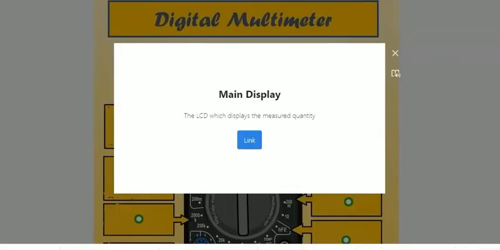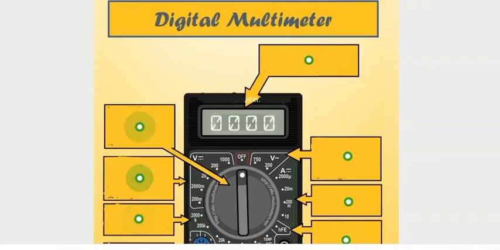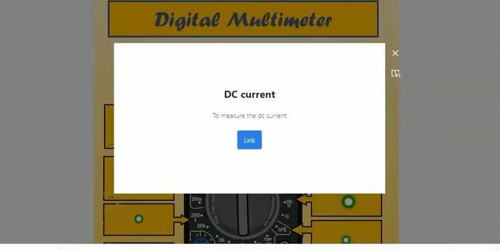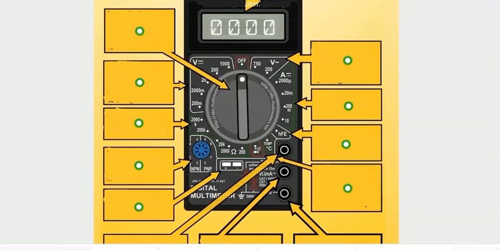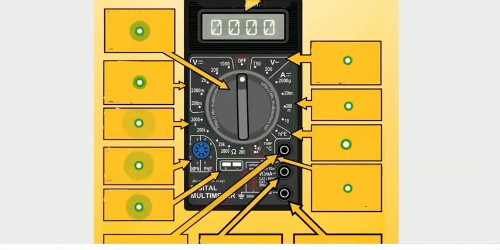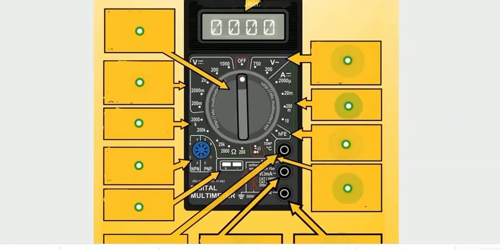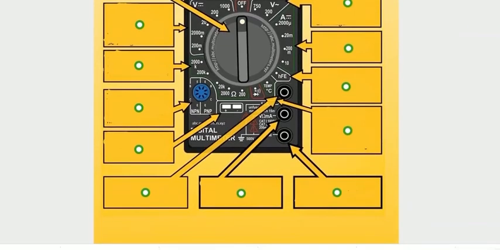Okay, let's continue. So the second part is AC voltage measurement. Adjust it to the desired scale for measuring AC voltage. DC current to measure DC current. Next one, hFE. Rotate the knob towards hFE while testing transistors. So temperature. Connect the thermistor to the temperature jack and set the knob to Celsius. Continue.